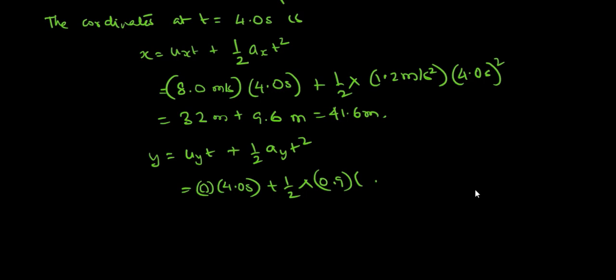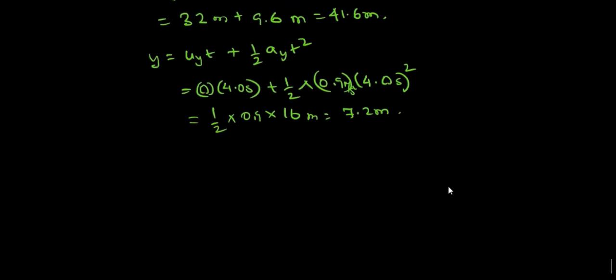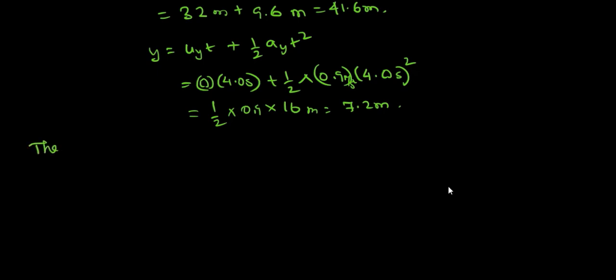So that's going to be half into 0.9 into 16. This is meter per second square, gets cancelled. This is meter, and we are going to get an answer here of 7.2 meters.